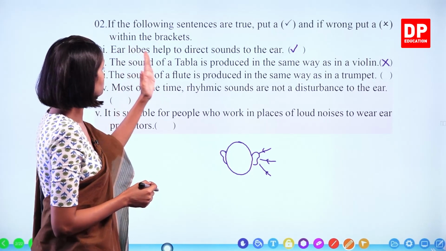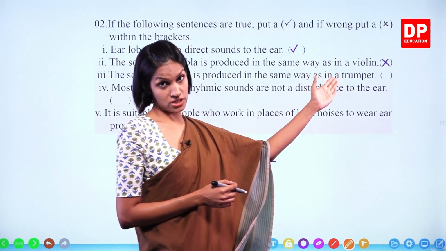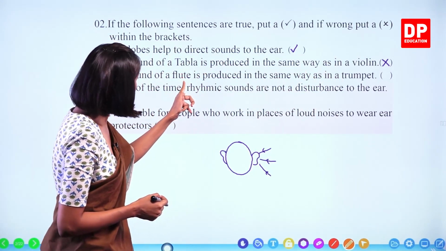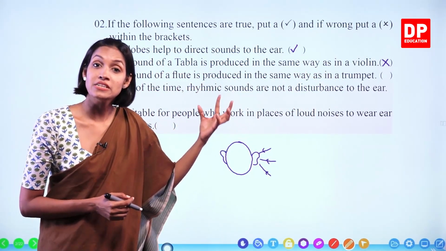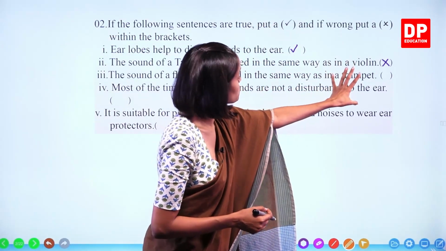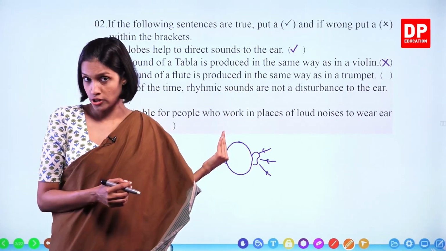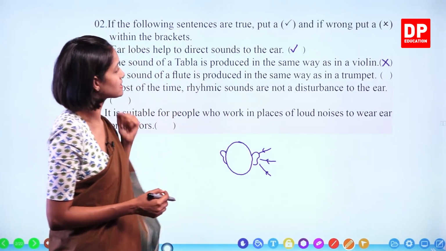The sound of a flute is produced in the same way as in a trumpet. Yes. So flute produces sound by vibrating air columns inside it. And in the same way, trumpet also produces sound by vibrating air columns. Okay. So this one is correct.